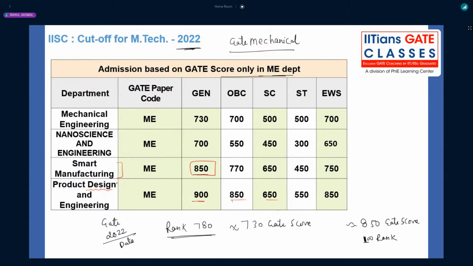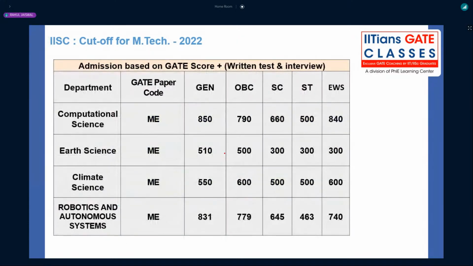Once again, you will have this as an interdisciplinary program, because in mechanical engineering you have the design course, that is a separate product design engineering, right? Now here you have admission based on GATE score plus written test and interview. So you are saying that IISc Bangalore mentioned the interview in this year's brochure, the recent brochure which came for IISc Bangalore. Can you just confirm that?